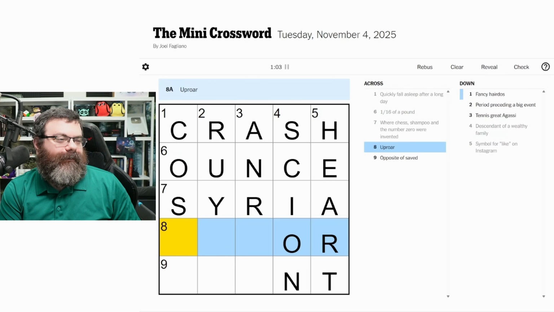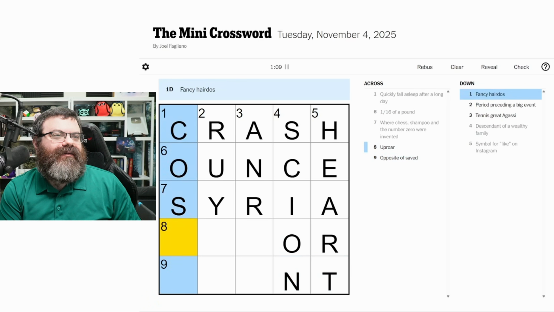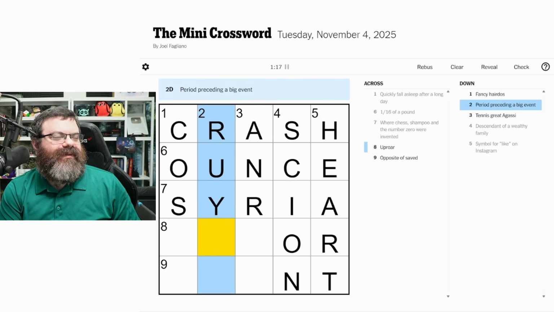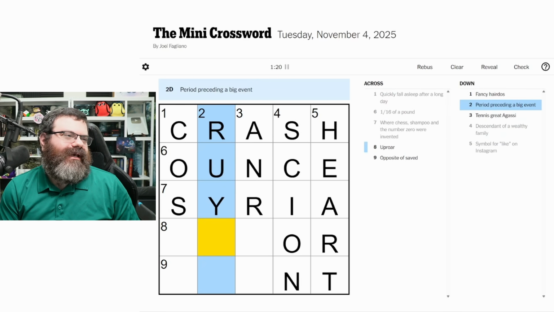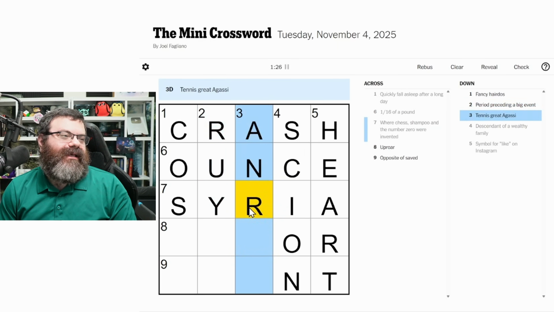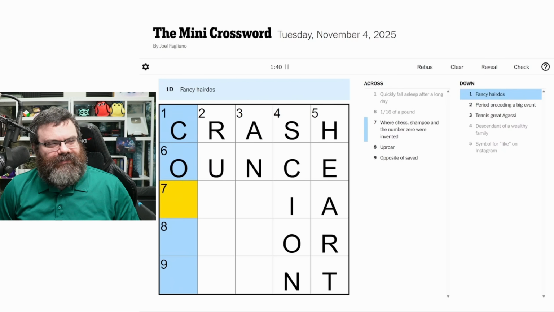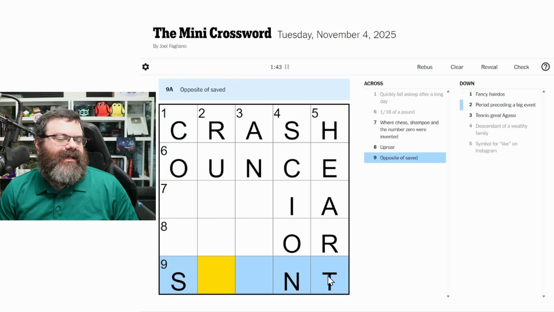Okay. Uproar. Opposite of saved. Fancy hairdos. Huh. Period preceding a big event. Is Syria wrong too? I think Syria has to be. Well, the IA worked. Well, the IA was already there. Sorry. 10th grade got. Oh my gosh. I am struggling with this one. Fancy hairdos. Is crash correct? I think it has to be. At least the SH is correct. Fancy hairdos. Well, it's going to end in S. Maybe that helps. Opposite of saved.